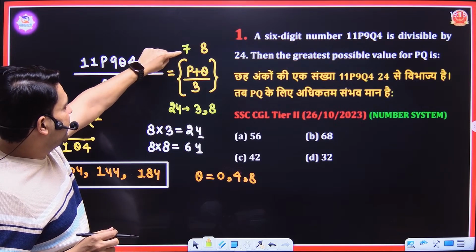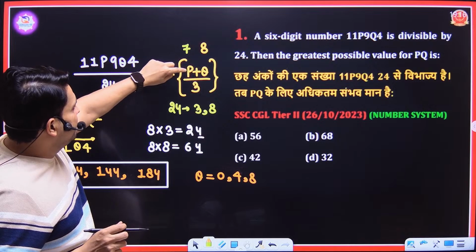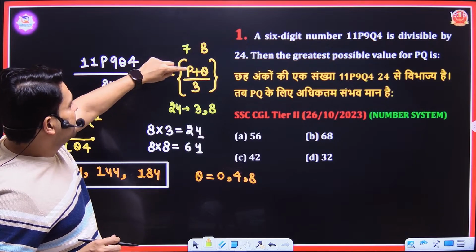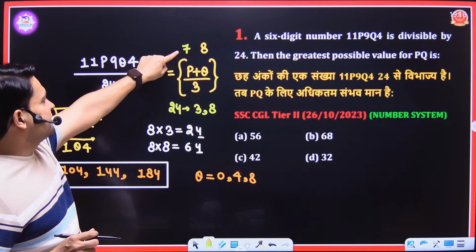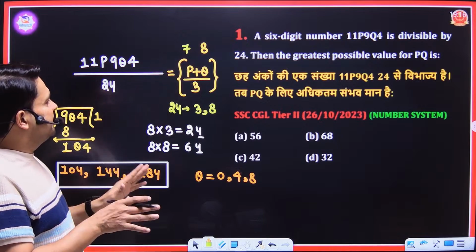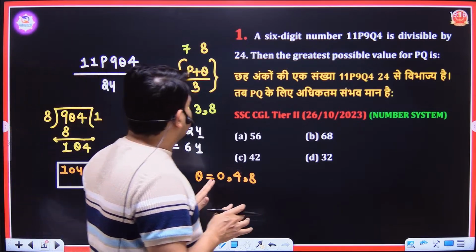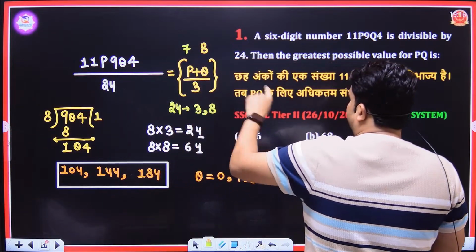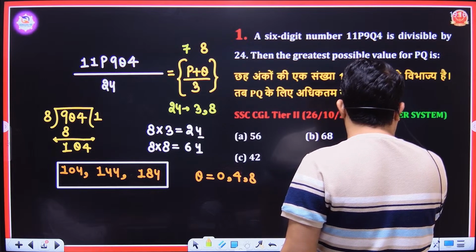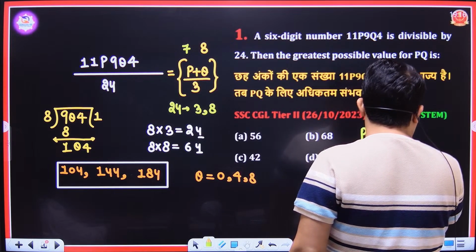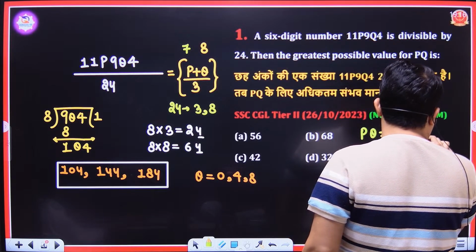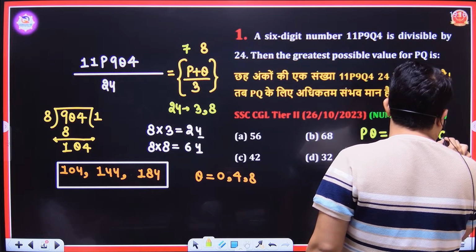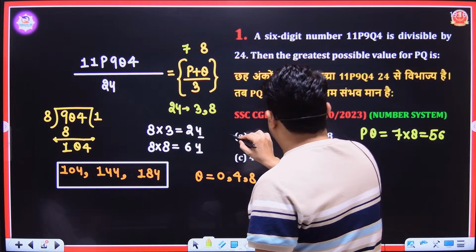If you put 8, 8 plus 8 is 16. If you put 9, 9 plus 8 is 17. You have to put 7, because 8 plus 7 is divisible by 3. Then the value of p is 7 and the value of q is 8. So p into q is equal to 7 into 8, that is 56, and 56 is option number A. Next.